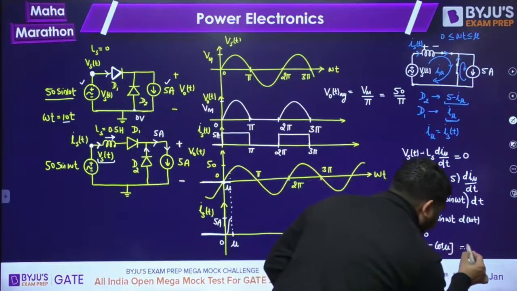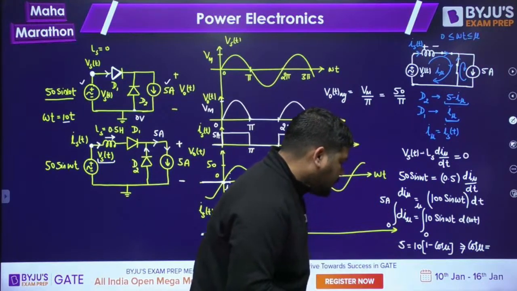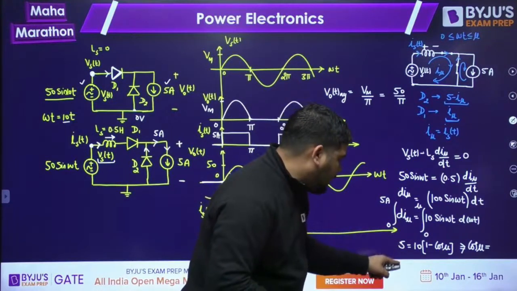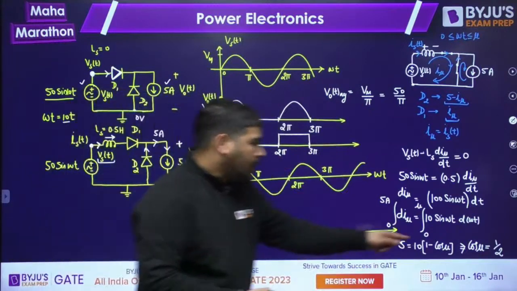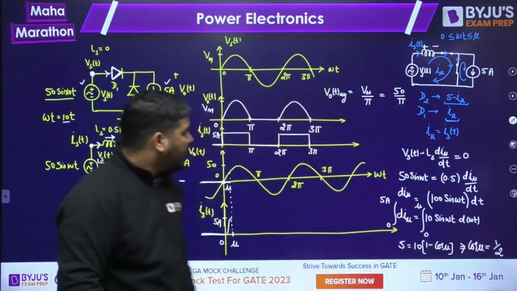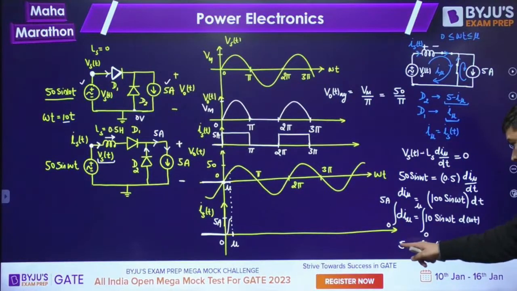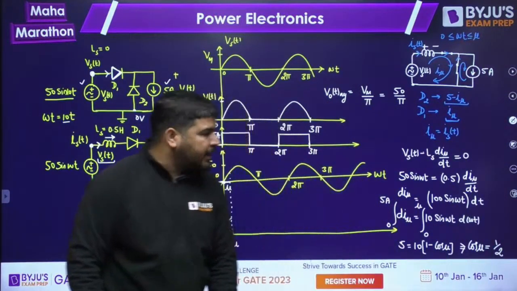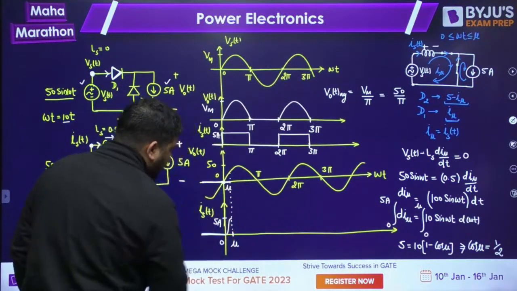From here you can see that cos mu came out to be, what is cos mu? Cos mu will be equal to half, since you take 10 in the denominator. So cos mu came out to be half, so mu came out to be 60 degree. Overlapping interval is 60 degree. Is it fine, guys? So we found that the overlapping interval is 60 degree, not 120. Cos mu half means mu is equal to 60 degree. It means this overlapping interval is up to 60 degree.